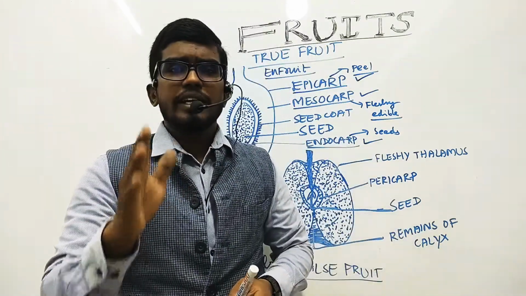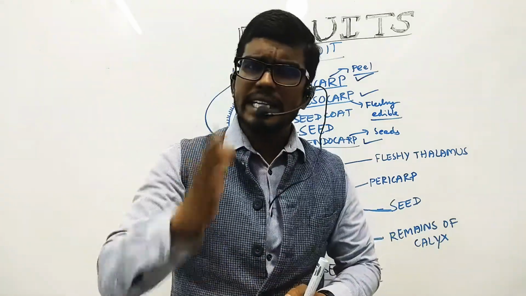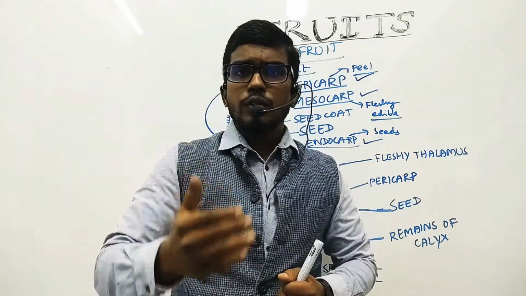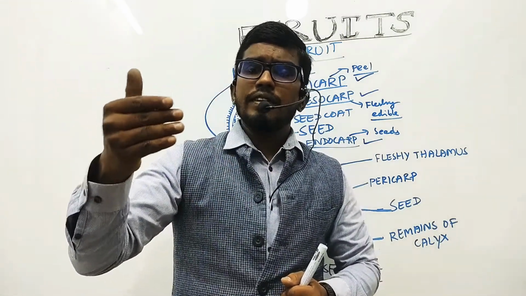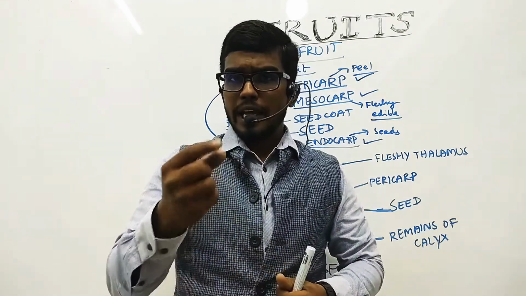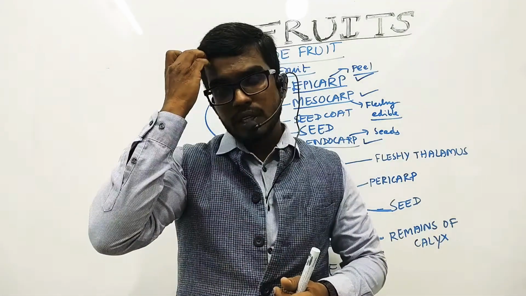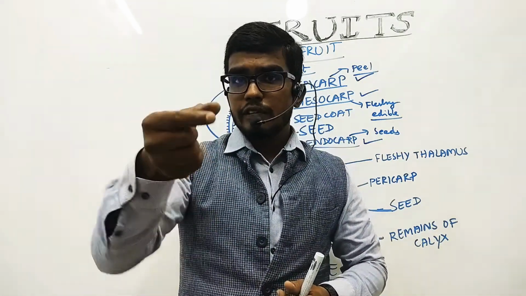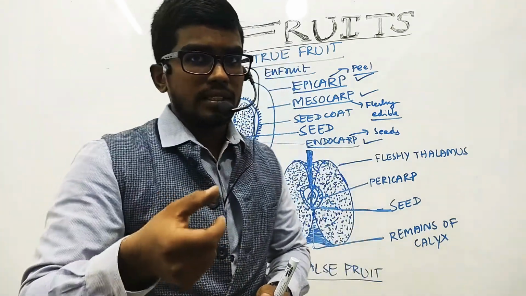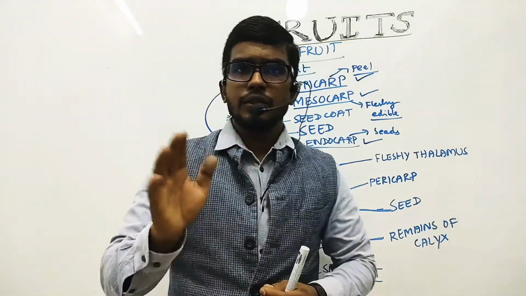So the fruit, my dear friends, is an integral part of the plant body. It's an important and characteristic unit of the plant. In fact, the plant itself is recognized by the fruit. For example, we have a mango tree, apple tree or guava tree. Why? Because the fruit which it bears is giving the plant its name. In fact, it may be a common name. That's not an issue here.